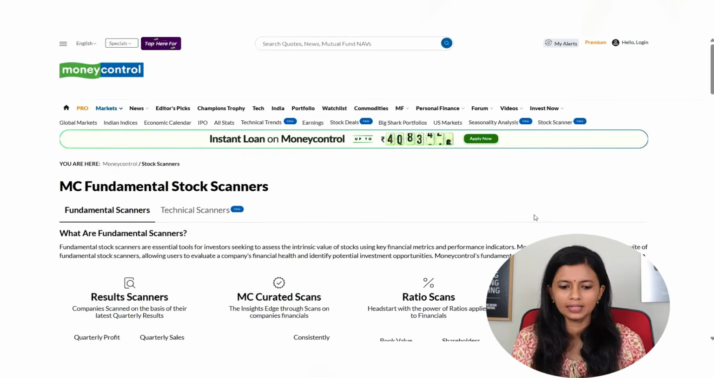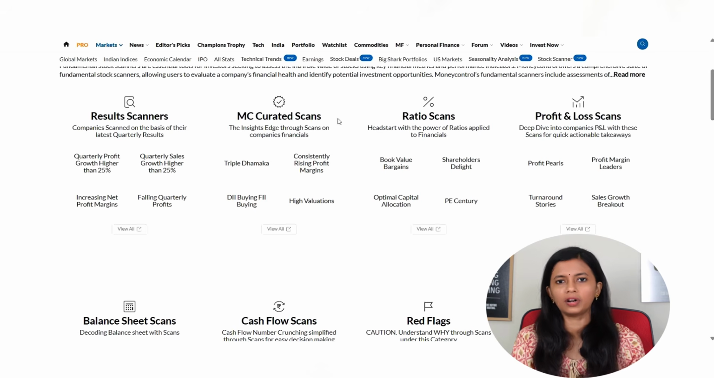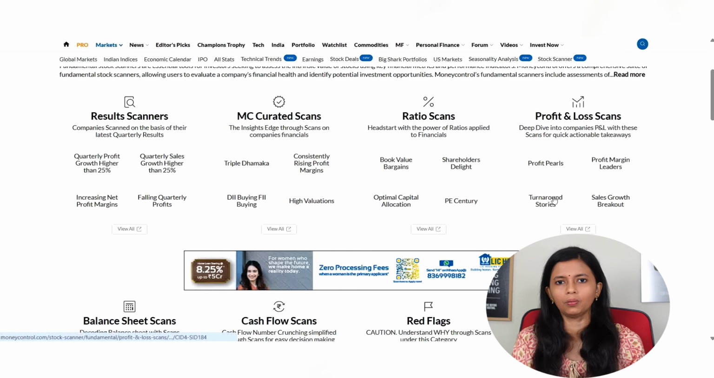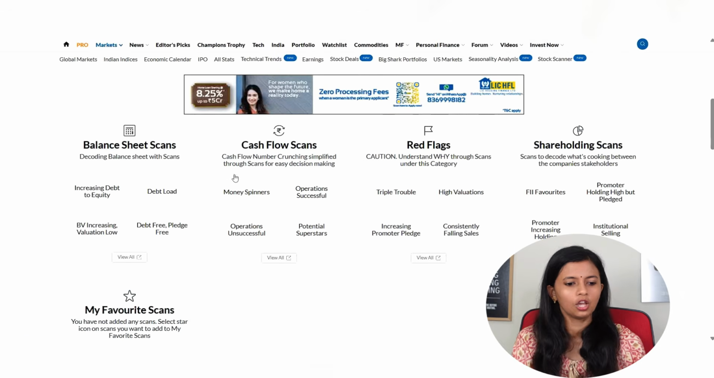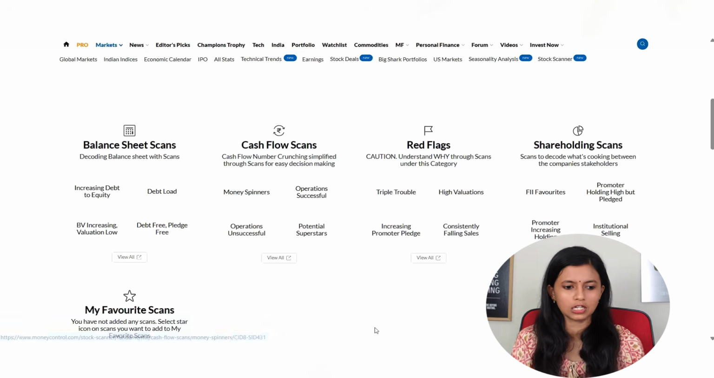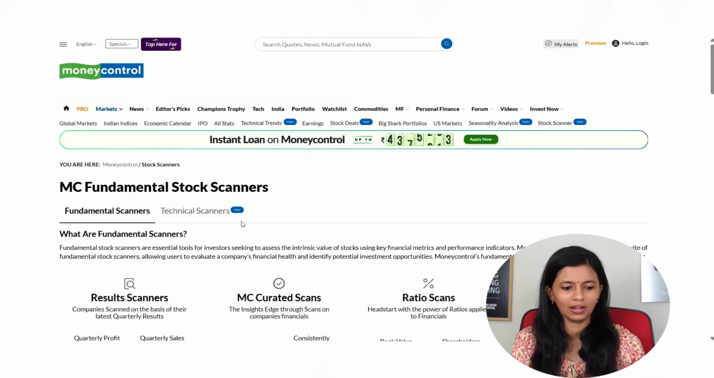So this is a fundamental stock screener which you can use for fundamental analysis. That is, if you are someone who is into investment, then you can use these screeners depending upon what you want to check. For example, if you want to check the shareholder details, then you can select this screener and check it out. You can do different ratio analysis over here. You can check out the profit and loss scans. You also have cash flow scans. If you are well versed in fundamental analysis, you know how important it is to analyze the cash flows. So all these scanners are available here.